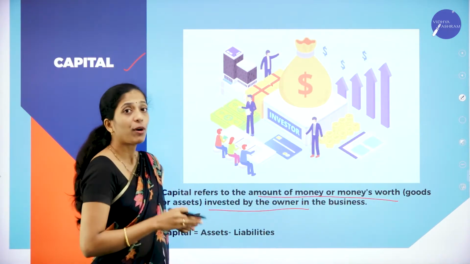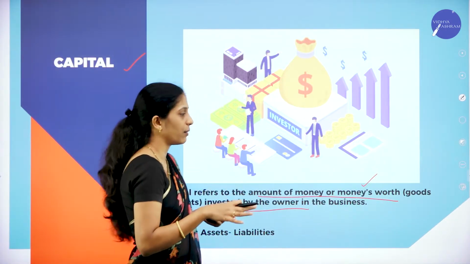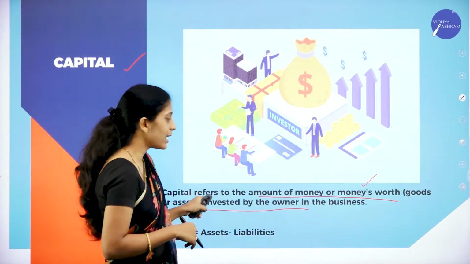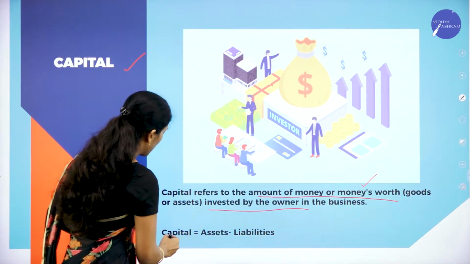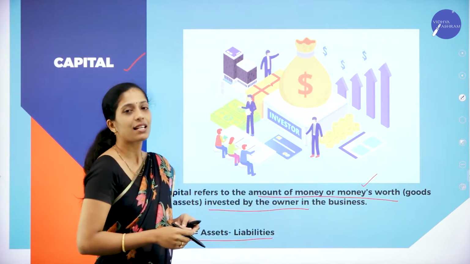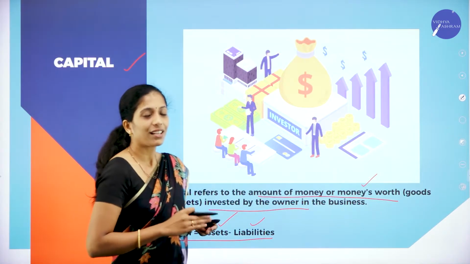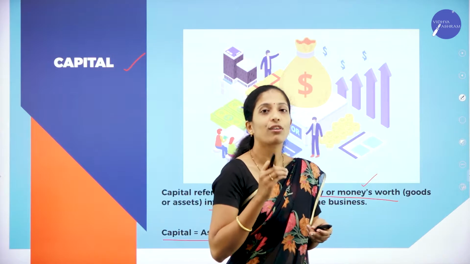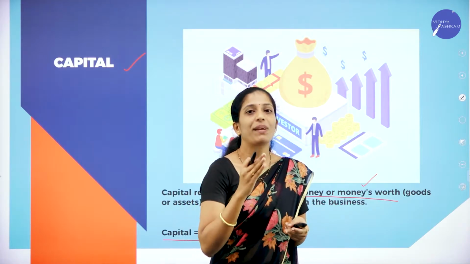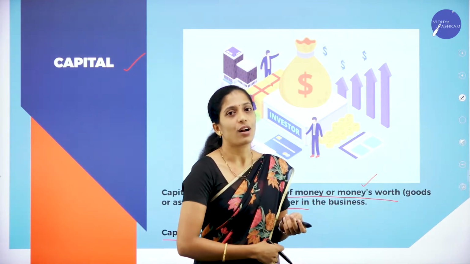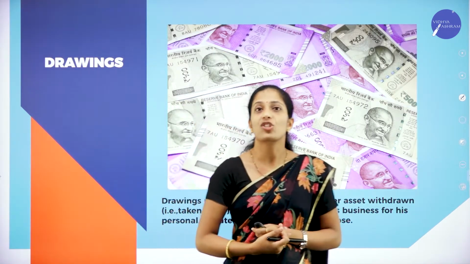So what do you mean by capital? Capital refers to the amount of money or money's worth, in the sense which has certain value that can be measured in terms of money, be it goods or asset invested by the owner. Then the formula for capital is equal to assets minus liabilities. We shall later learn about assets and liabilities. For the time being, remember capital means the amount of money or money's worth, which has certain value and is invested in the business by the owner. Now moving on to the next one, let us see what drawings is.